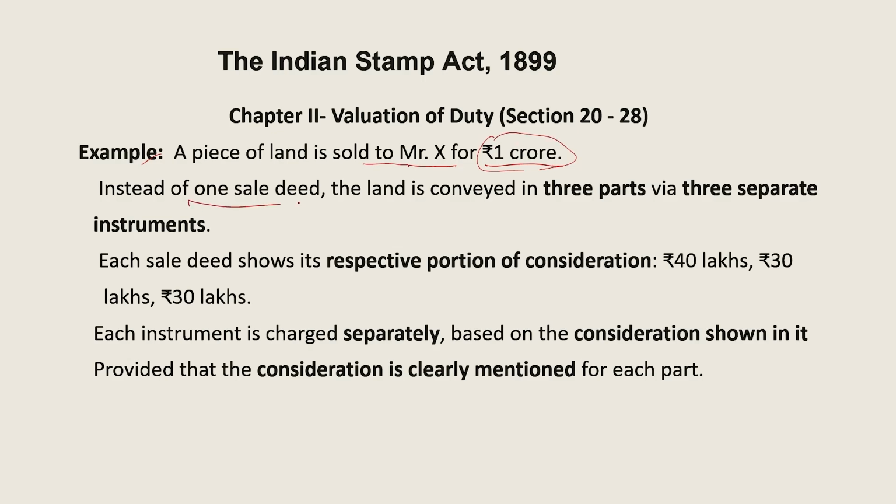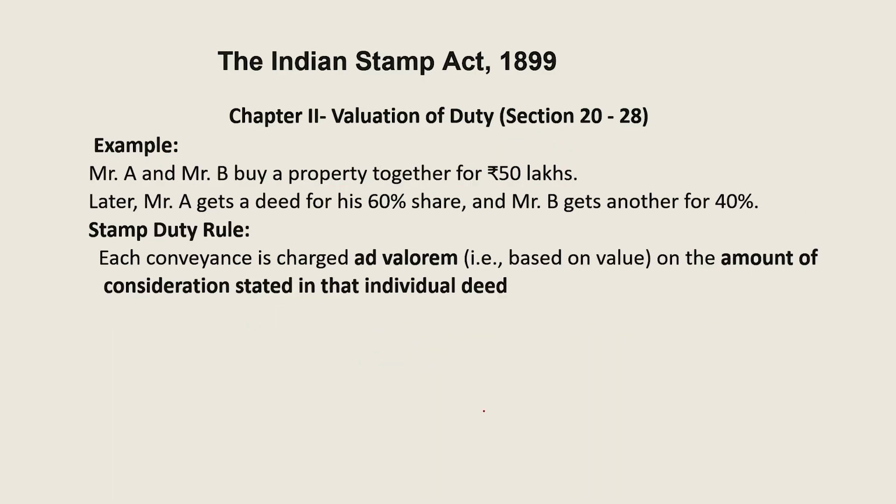Now, instead of one sale deed, the land is conveyed in 3 parts. That is, this piece of land is sold to Mr. X for 1 crore, but it is conveyed in 3 parts, that is, by 3 separate instruments. So each sale deed shows its respective portion of consideration, maybe 30 lakhs, again 30 lakhs, or 40 lakhs, like this. So each instrument is charged separately, based on the consideration shown in that instrument, provided that the consideration is clearly mentioned on each part.